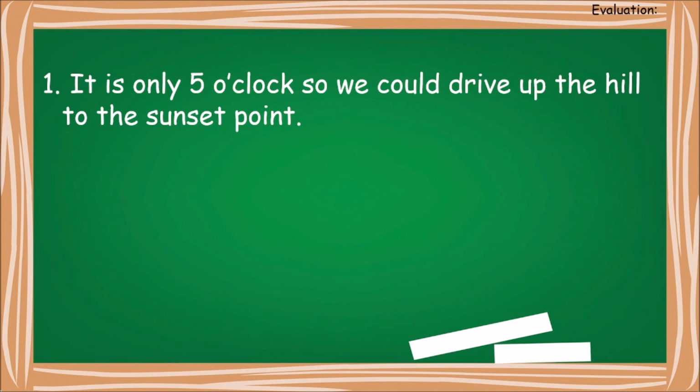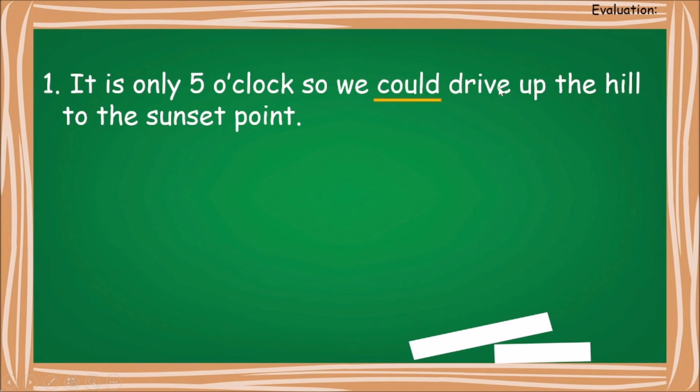So तो हम ड्राइव अप हिल के ऊपर ड्राइव कर सकते हैं. Got it. कर सकते हैं. Whenever I say कर सकते हैं, first find out the modal verb. Which is the modal verb over here? Which is the word which tells you कर सकते हैं? That's the word could.